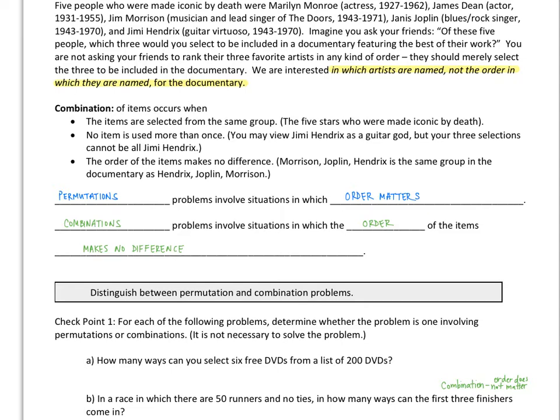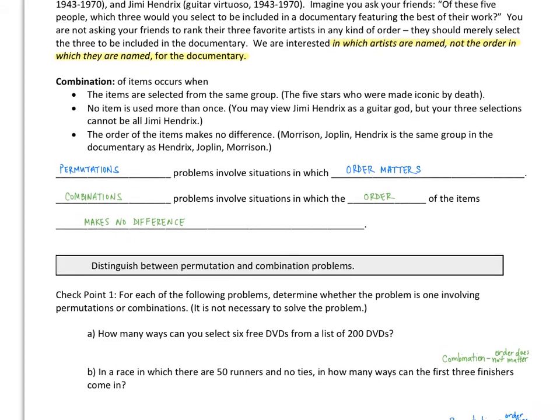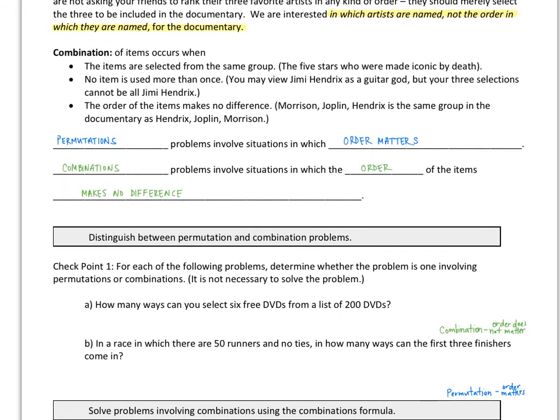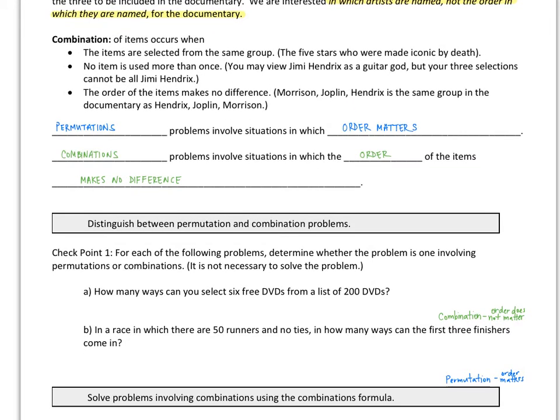So let's look at the second example. In a race in which there are 50 runners and no ties, in how many ways can the first 3 finishers come in? So think about it. Does order matter? In this case, it does. It matters because there's a first place, a second place, and a third place. So this is a permutation, where the order matters. I can't have a different first place than a second place. They're distinct.